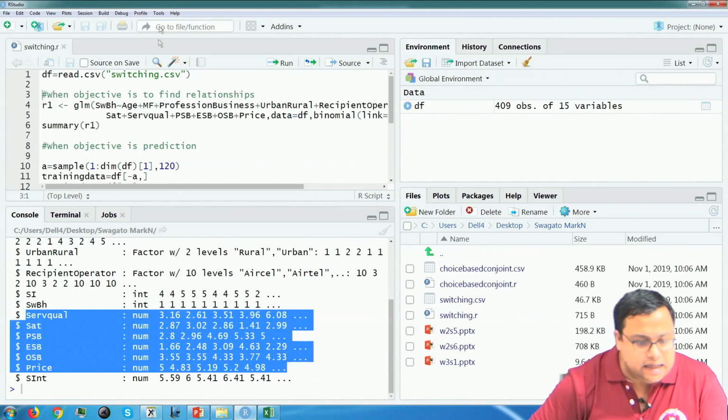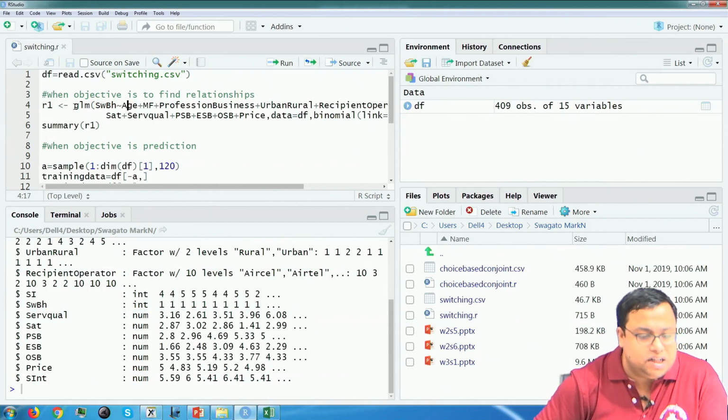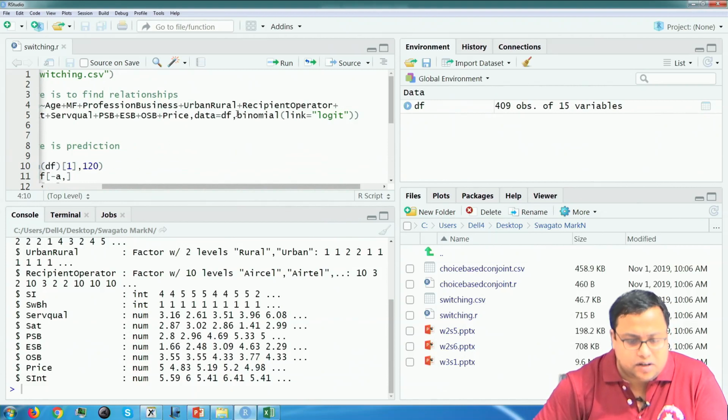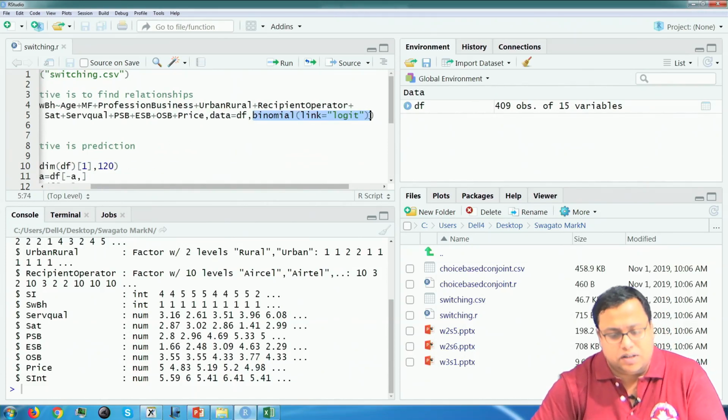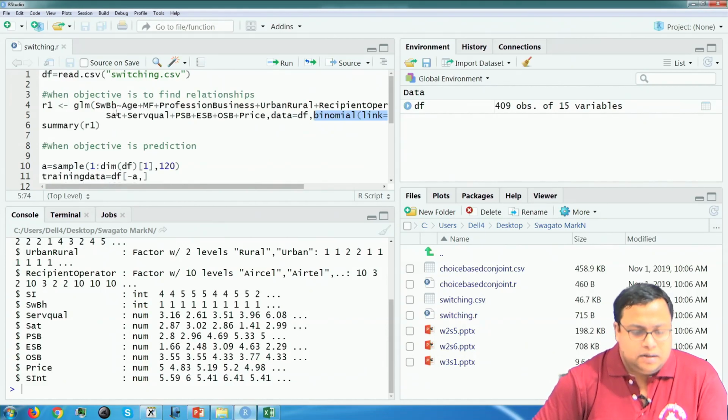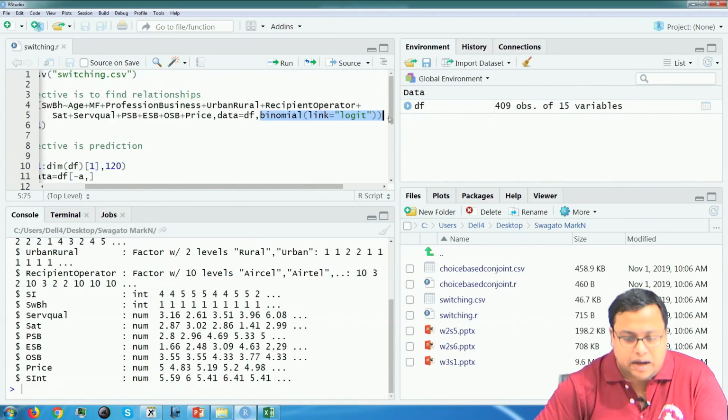So, here you will see that I write GLM, GLM stands for generalized linear model, and here family is equal to binomial logit. So, I am doing a logistic regression. The only thing that changes from linear regression to logistic regression is instead of LM you write GLM, and here one more parameter you add, that is all. The other things are the same.